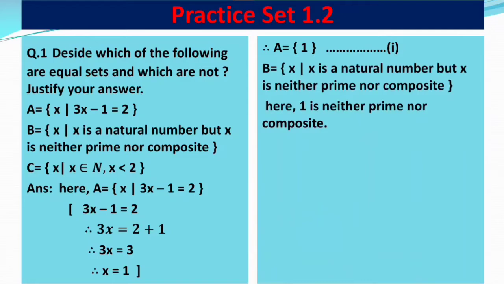So therefore 1 is neither prime nor composite. So we write down set B as B = {1}. So we call it statement number 2.